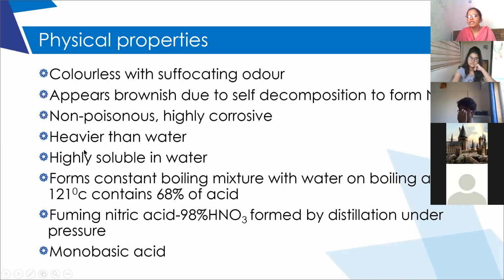Clear? Then it is non-poisonous and highly corrosive in nature. It is heavier than water. Can you tell the molecular formula of nitric acid? Nitric acid molecular formula. HNO3. Yes. What is the molecular mass of HNO3? Hydrogen is 1, oxygen 16, nitrogen 14. Tell me the molecular mass of nitric acid.